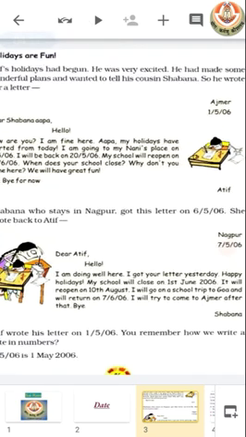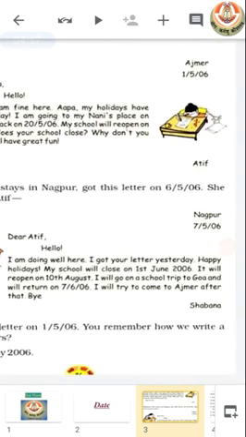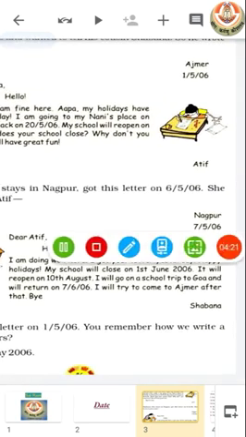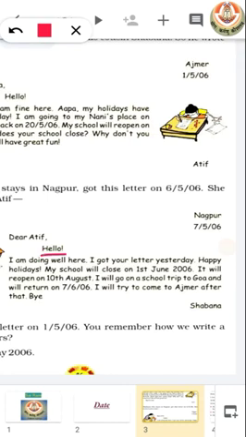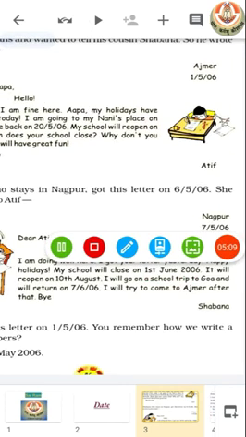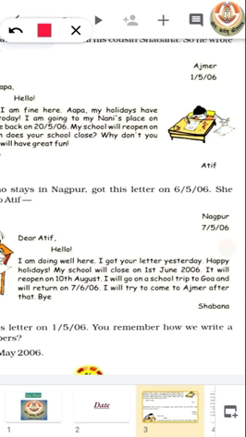Now let's see what she wrote. Dear Atif, hello. I am doing well here. I got your letter yesterday. Happy holidays. My school will close on 1st June 2006. It will reopen on 10th of August.